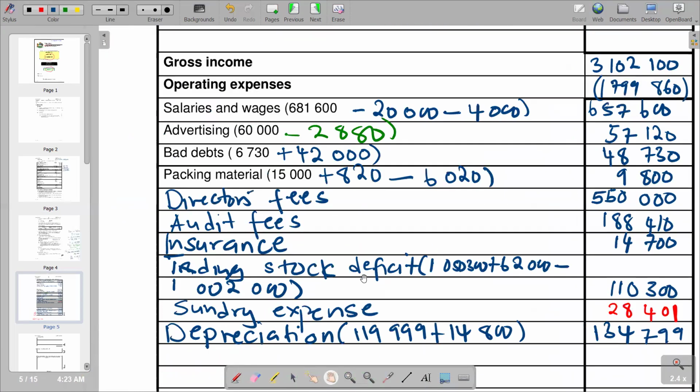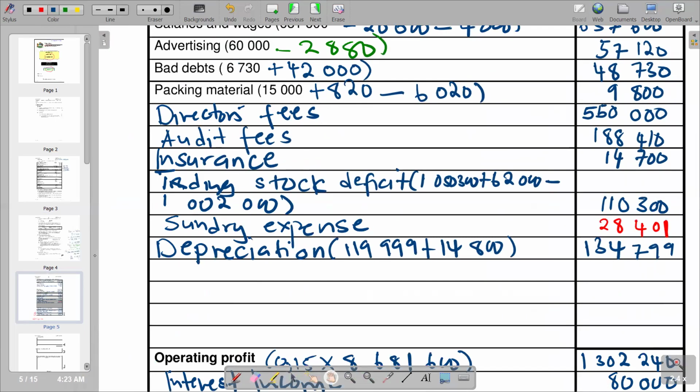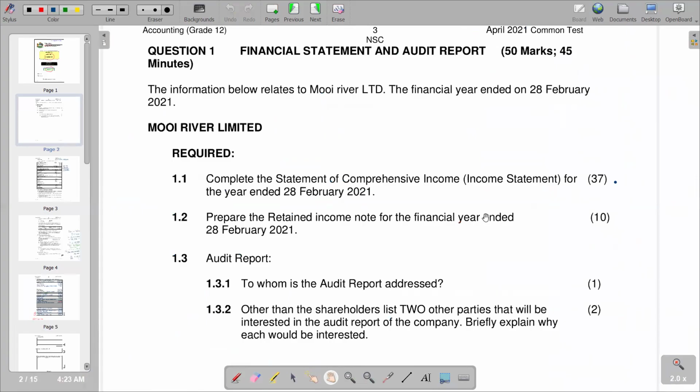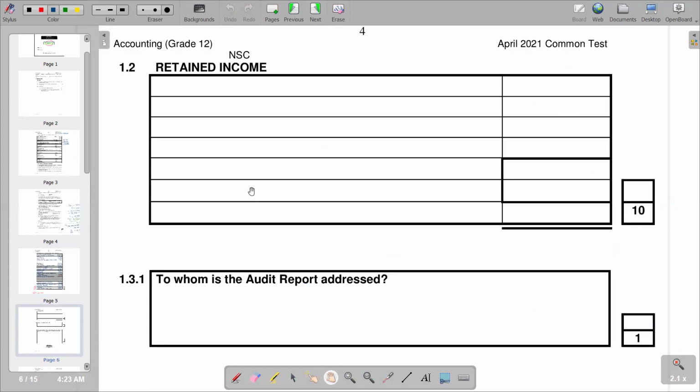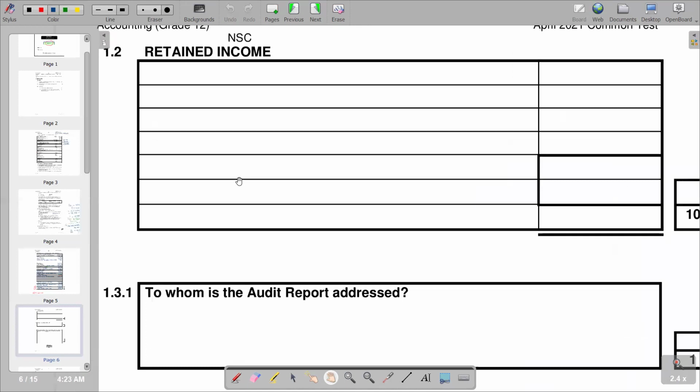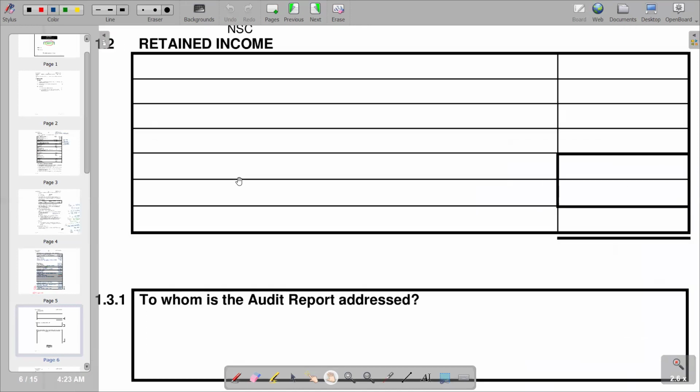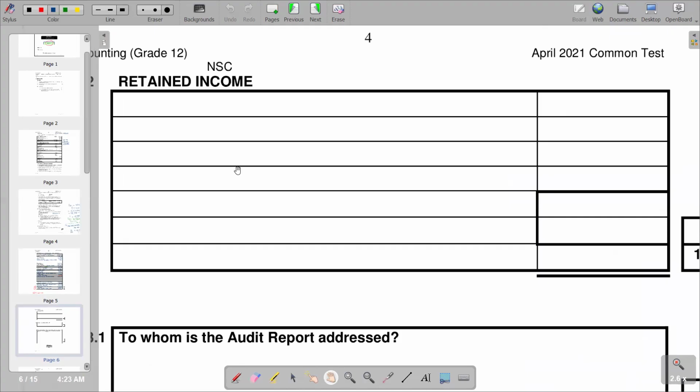So hopefully it was very helpful. But of course, our question is going to proceed. We still have another section, which is: prepare the retained income note for the year ended February 2021. So we are going to the retained income note, which we are having here. From there, we can now see the figure that we are supposed to start with. In our retained income note, we are supposed to start with the balance at the beginning of retained income.